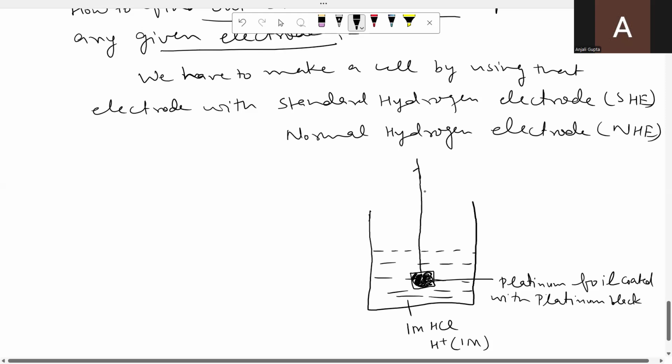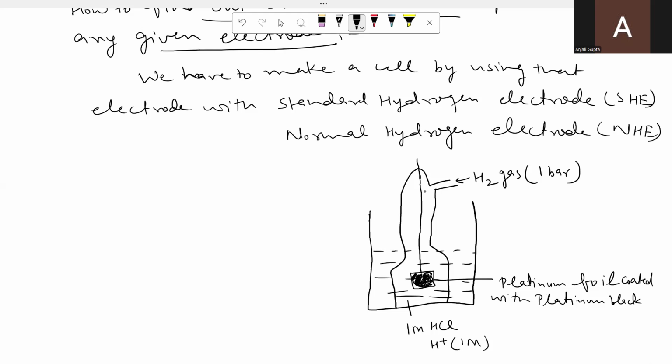Here we put a glass cover and through this glass cover, we pass hydrogen gas at 1 bar pressure, standard pressure. And why are we using this glass cover? So that the hydrogen gas comes in contact with hydrogen ions. Hydrogen ions are coming from HCl. So this is the construction of the normal hydrogen electrode.